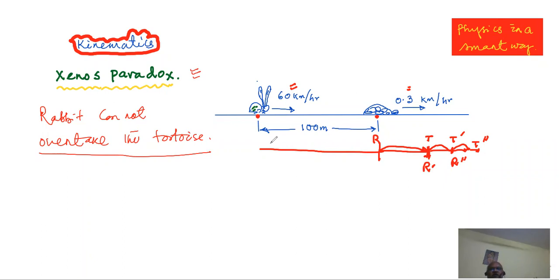But the way we have tried to establish things is that the rabbit cannot overcome the tortoise, because when the rabbit comes to the previous position of the tortoise, the tortoise must have progressed to a new position. When the rabbit goes to that position, the tortoise has progressed slightly ahead, and a bit more again. So we are trying to establish that the rabbit cannot overtake the tortoise, but that's not true practically. That is a paradoxical situation. You have to find the fault with our logic, with our reasoning. That is our question.